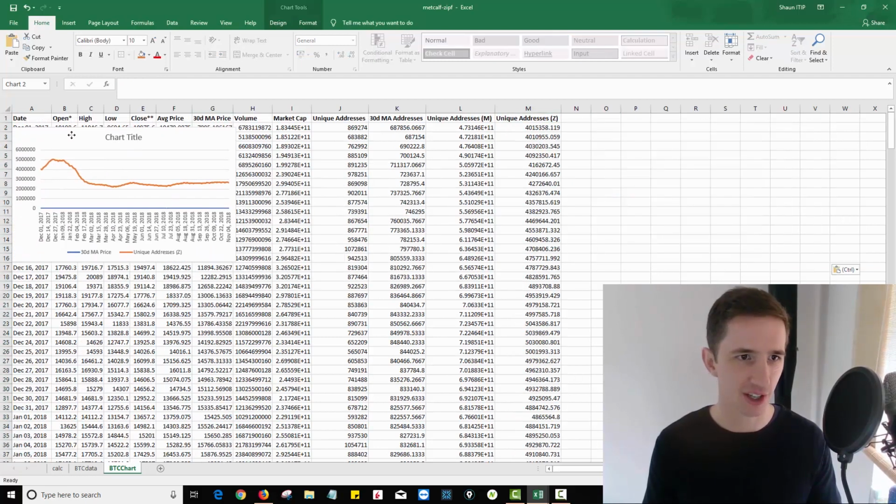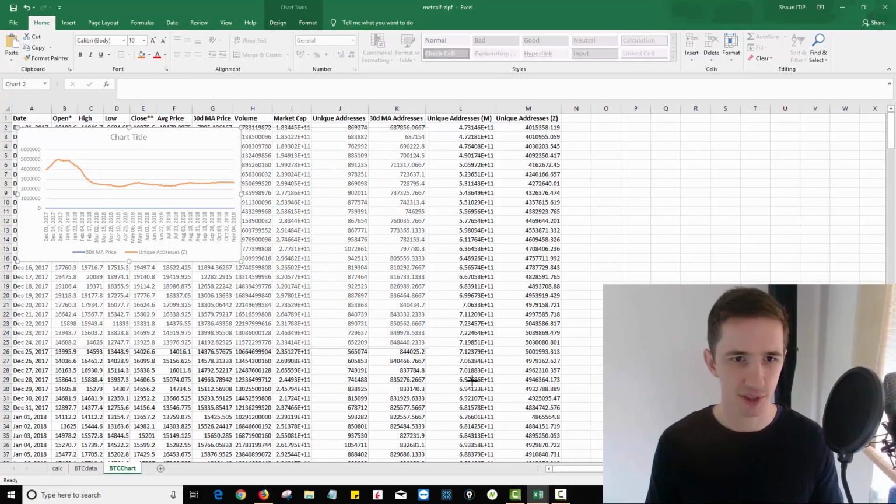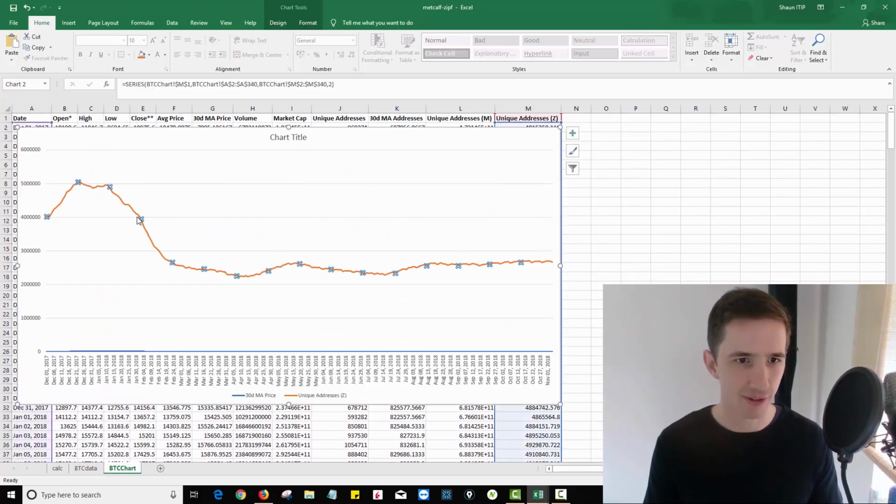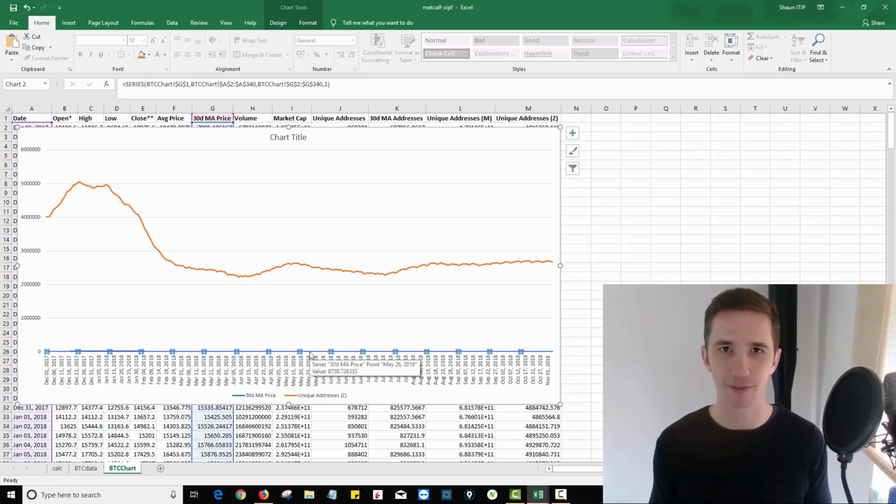I'm going to drag that chart to the top, and I'm just going to make that nice and wide and big so we can see it. The orange line over here is the number of unique addresses smoothed out according to the 30-day moving average. And the blue line over here is just flat because it's a totally different number. And on this axis and scale, it makes no sense.